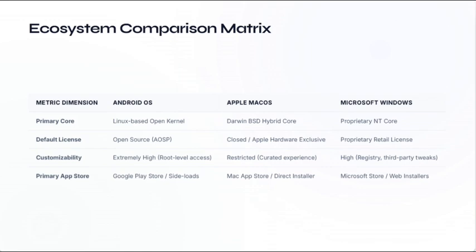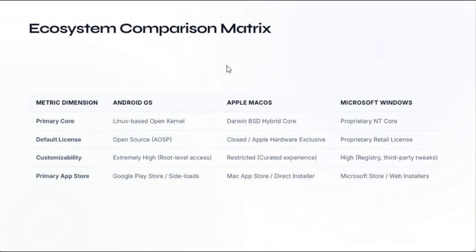Ecosystem comparison matrix. You can see here there is a table which consists of the metric dimension, Android OS, Apple Mac OS, Microsoft Windows OS. There are four metric dimensions here: the primary core, default license, customizability, primary app store. Android OS has a Linux-based open kernel. Apple Mac has a Darwin BSD hybrid core. Microsoft Windows has a proprietary NT core.